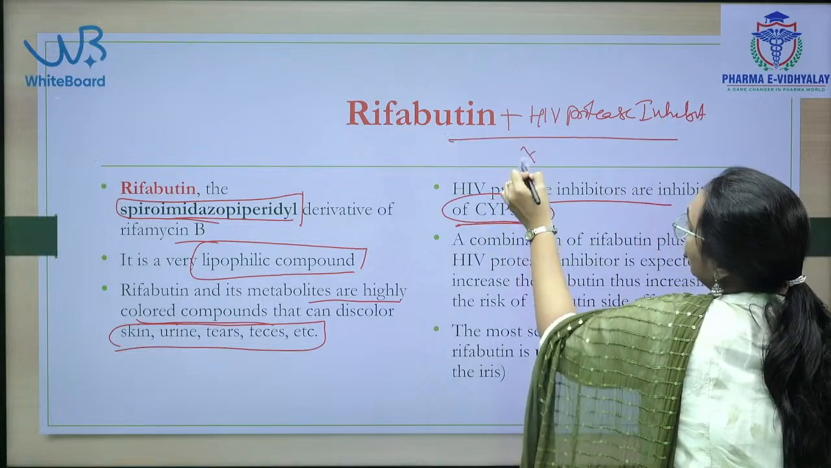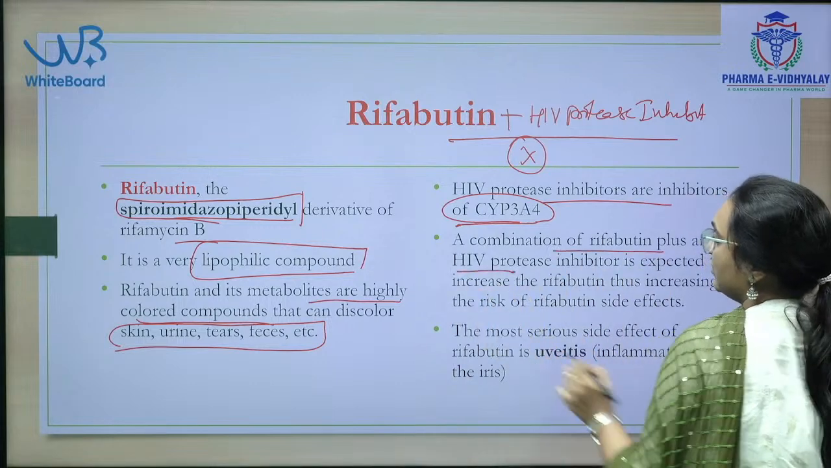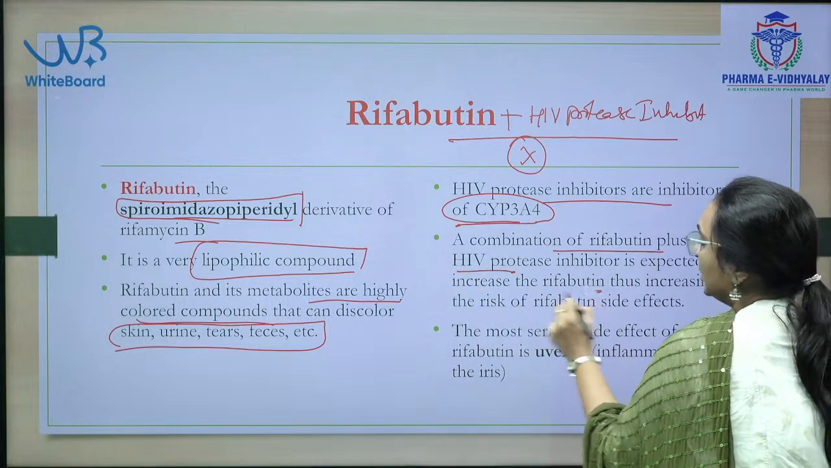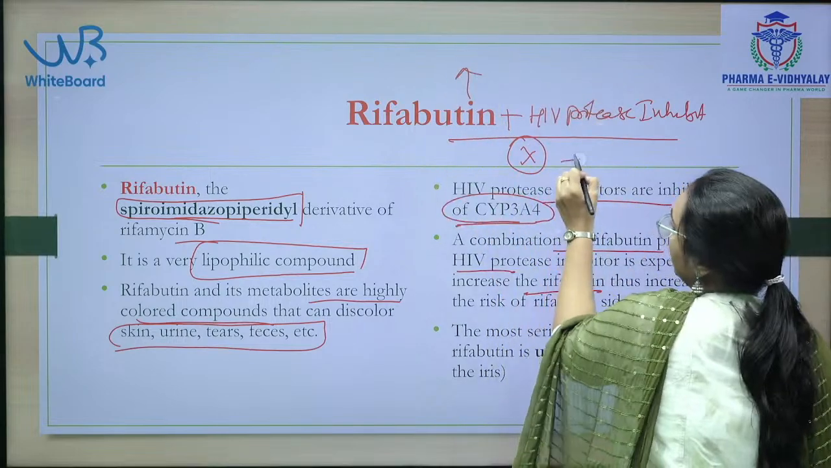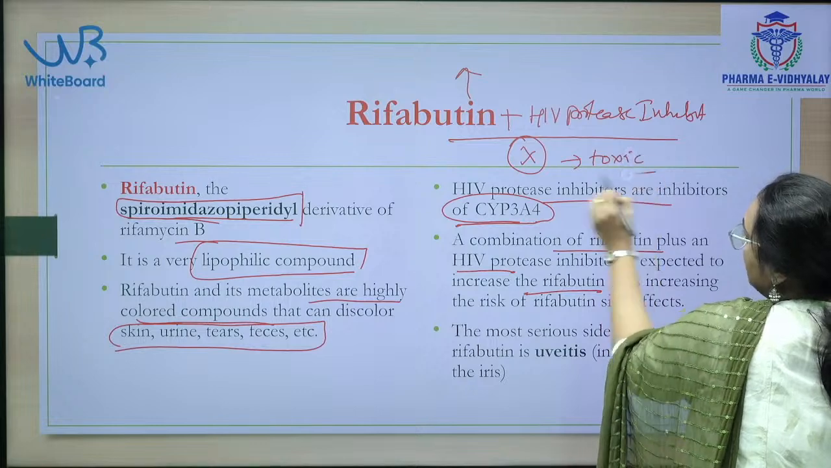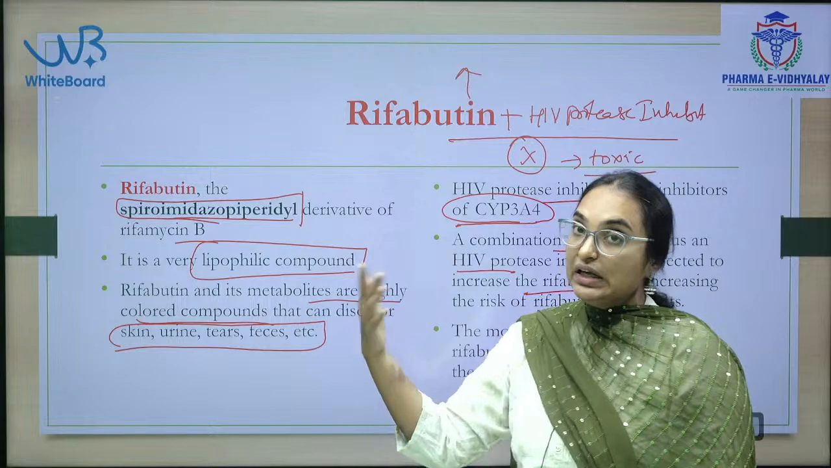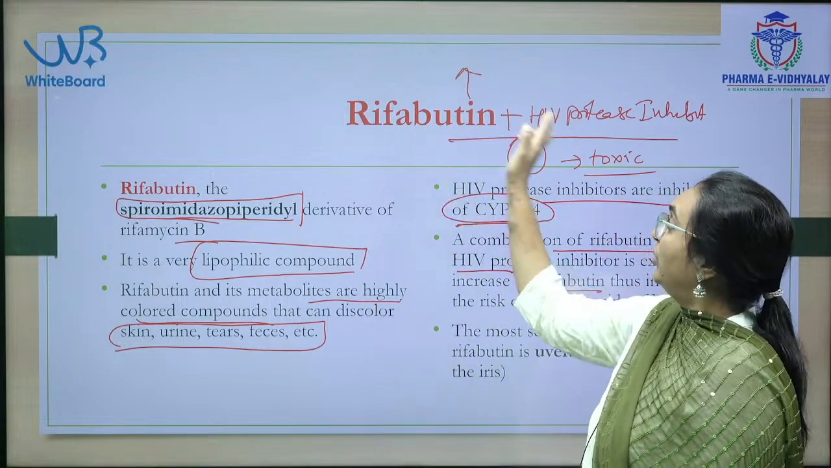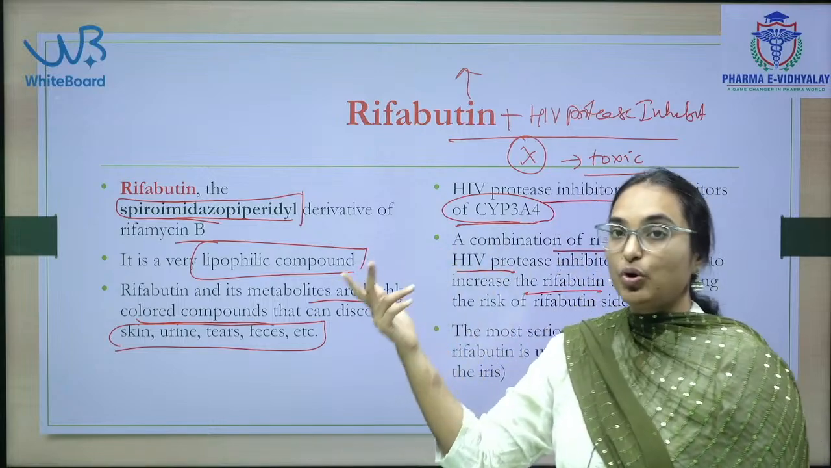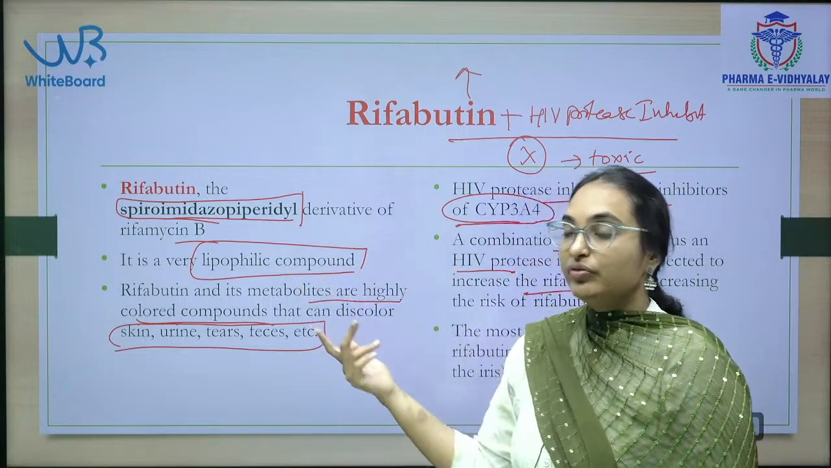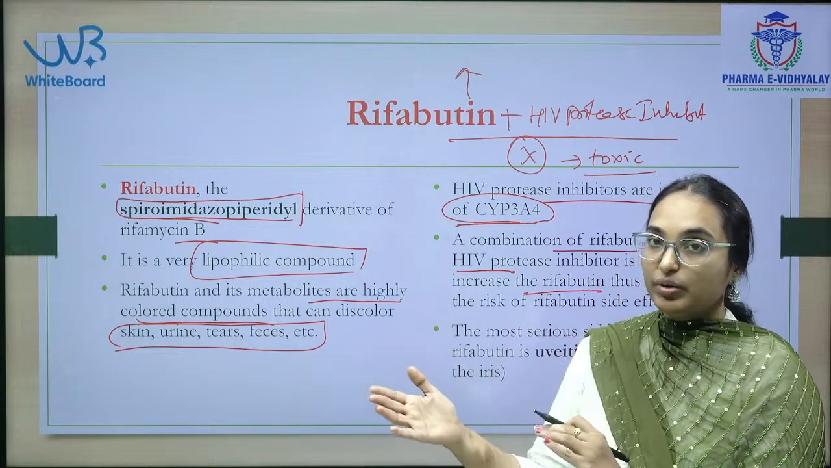This combination should not be given, because a combination of rifabutin plus HIV protease inhibitors is expected to increase the rifabutin concentration, and it will give rise to toxicity. The side effects of rifabutin will be increased when you take the drug combination HIV protease inhibitor plus rifabutin. The aim of the pharmacist is not just to dispense the given prescription drugs.